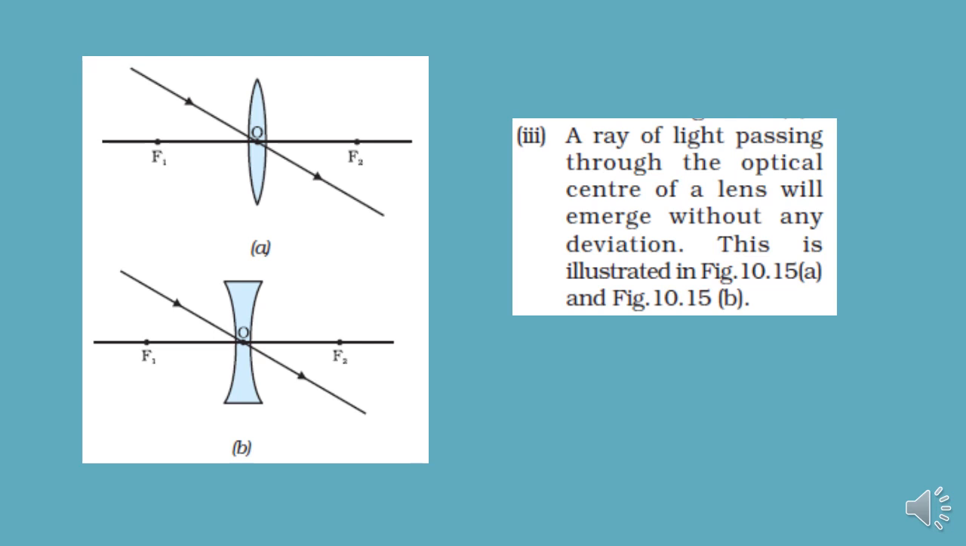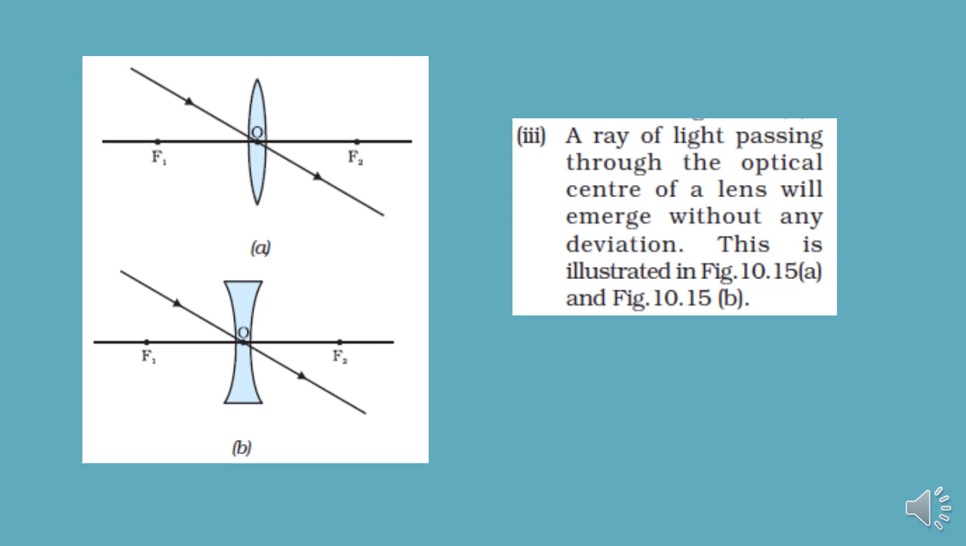Have a look at diagram A. This is the incident ray. The incident ray is passing through the optical center, so its direction does not change even by 1 degree. It goes on straight. So if a ray of light is passing through the optical center, whether it's a concave lens or a convex lens, it will move ahead without any deviation. In other words, it will just go straight through.